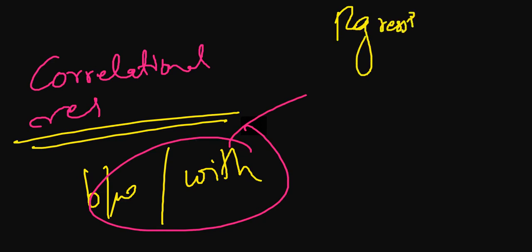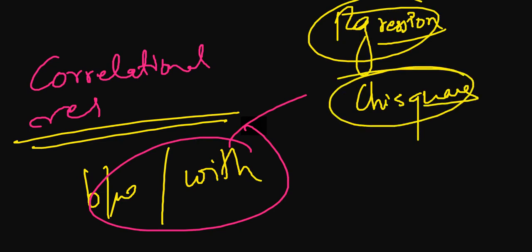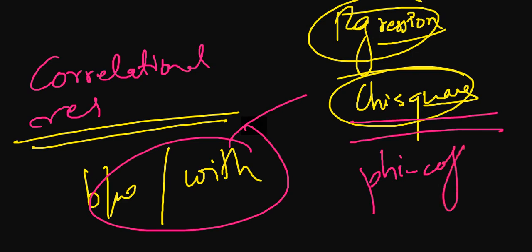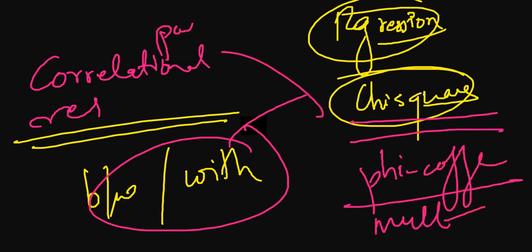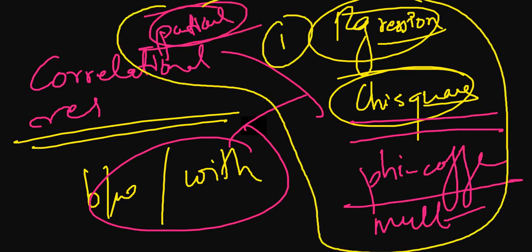regression. There were questions on chi-square as well. The whole pattern was changed. Chi-square as well. Then you have phi coefficient. You have multiple regression. You have partial correlation. Questions were like these. And these all topics they have included in only one single question.